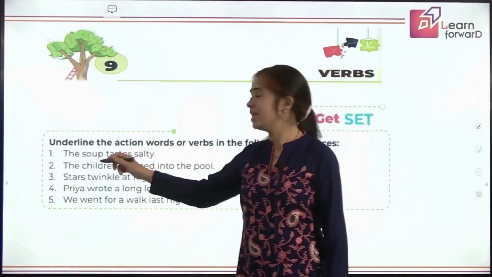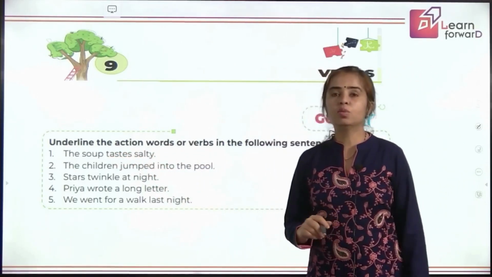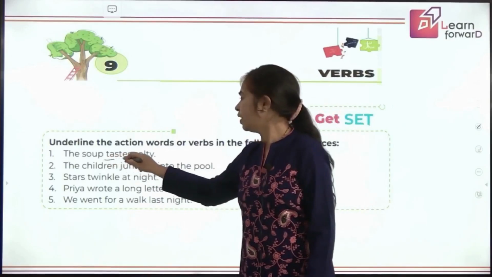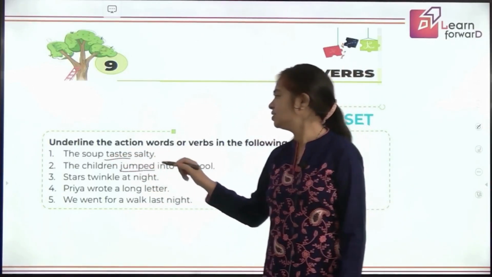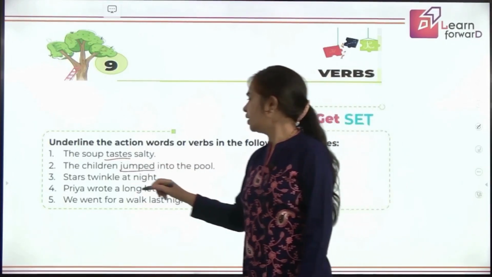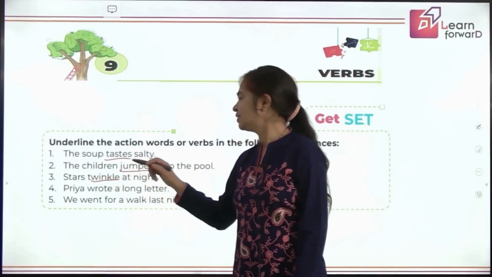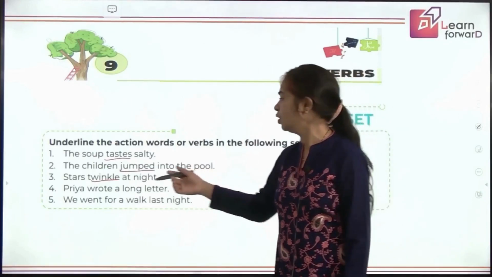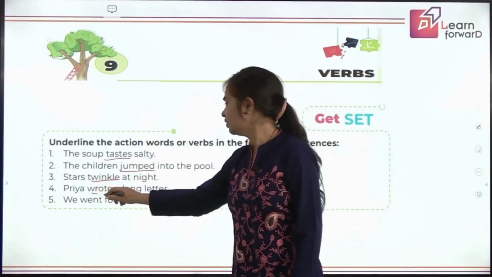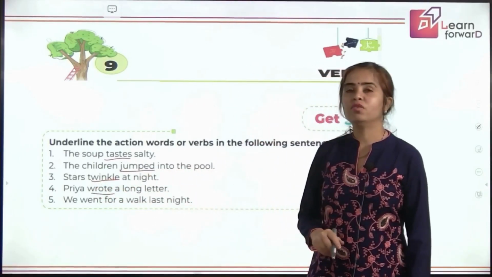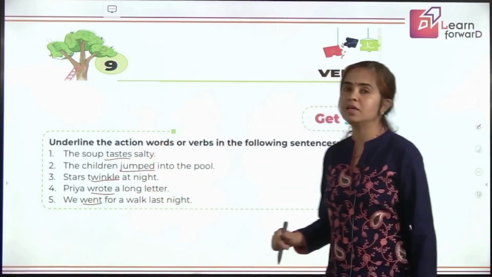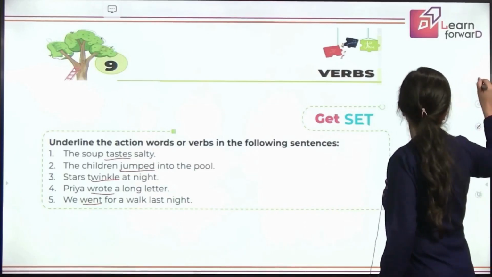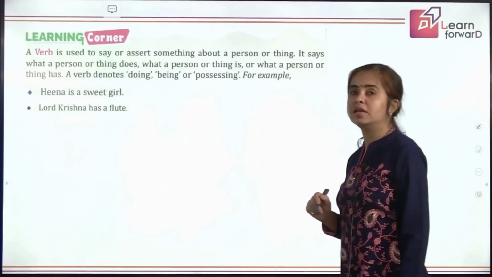The soup tastes salty. So what's the verb here? Perfect. The children jumped into the pool. Yes, you're right there. Jumped is the verb. Stars twinkle at night. So this is the action that is going on. Priya wrote a long letter. And we went for a walk last night. You are perfect. So that means you know very well what all are actions in verbs.